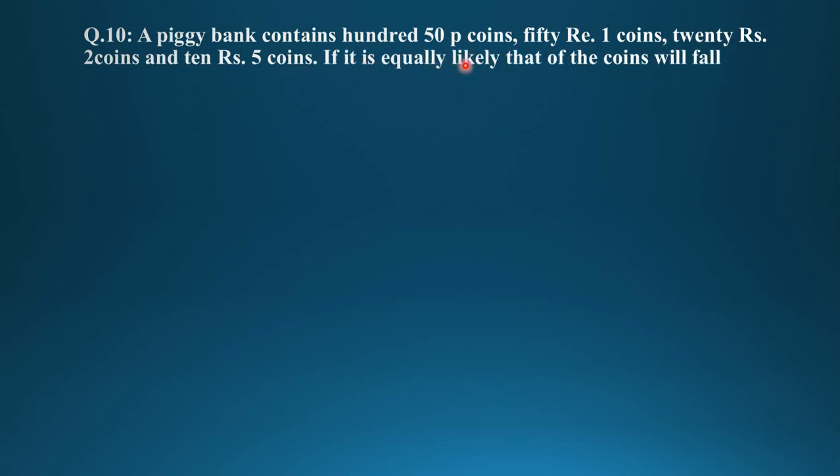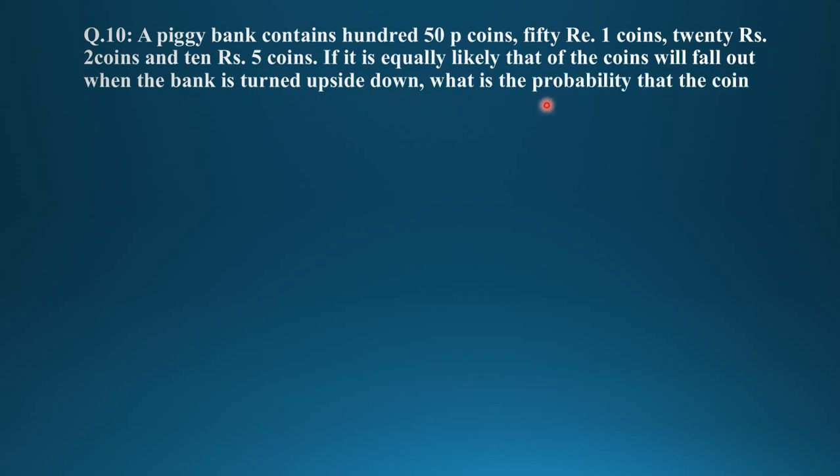If it is equally likely that any of the coins will fall out when the bank is turned upside down, what is the probability that the coin first will be a 50 paisa coin, second will not be a 5 rupee coin?